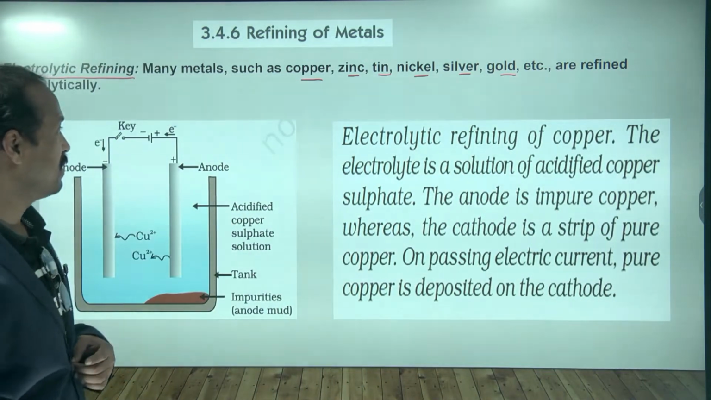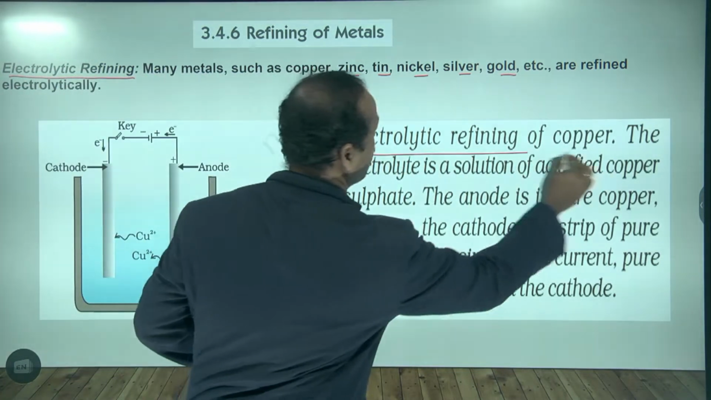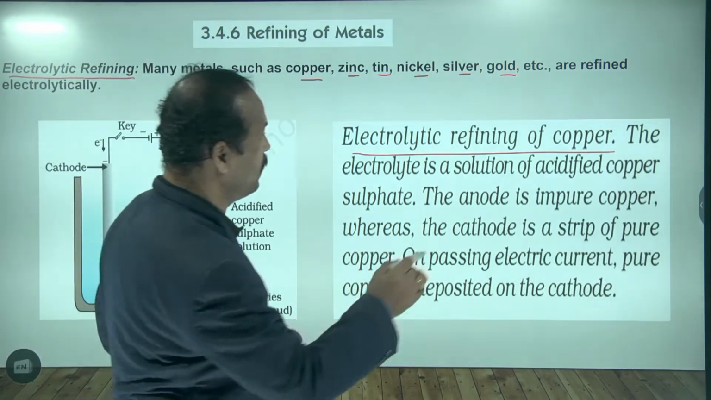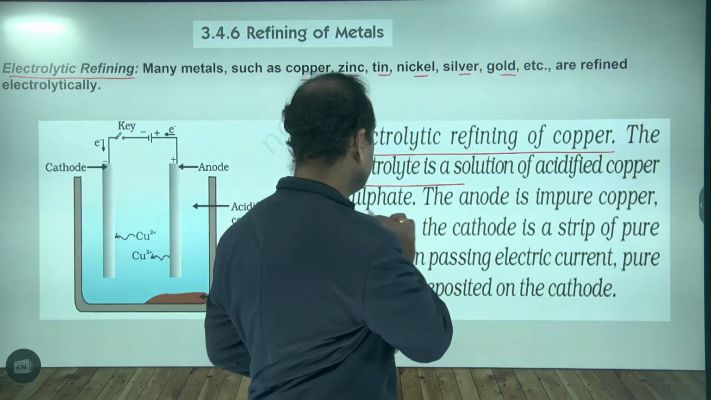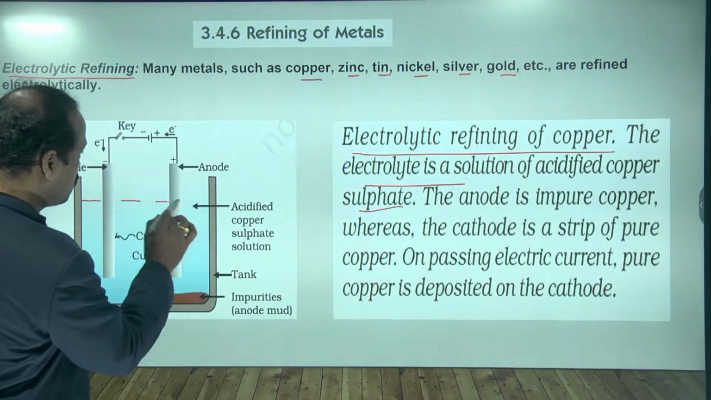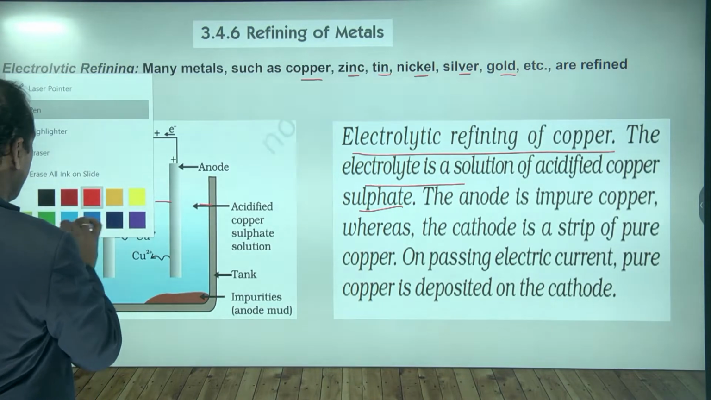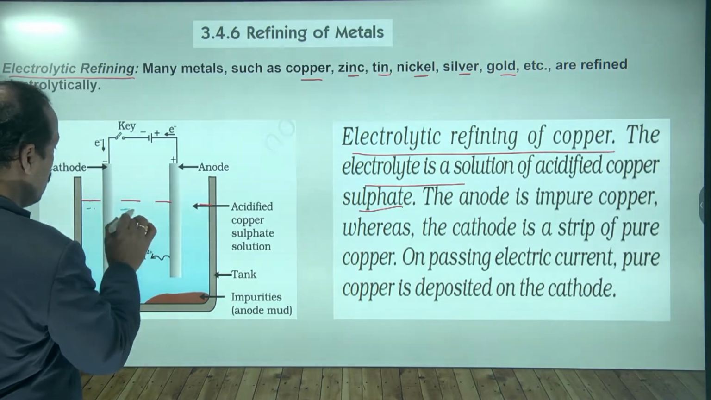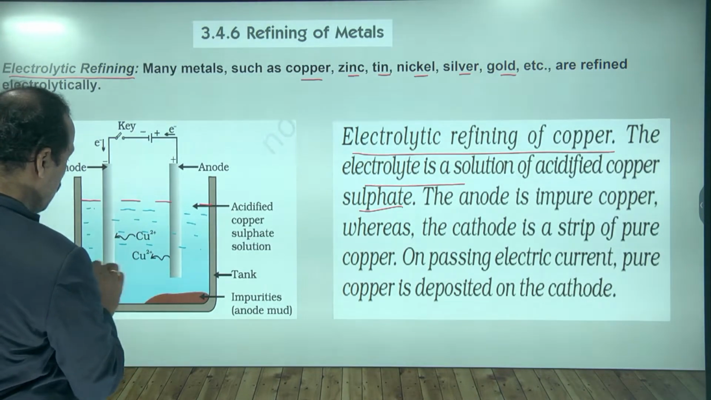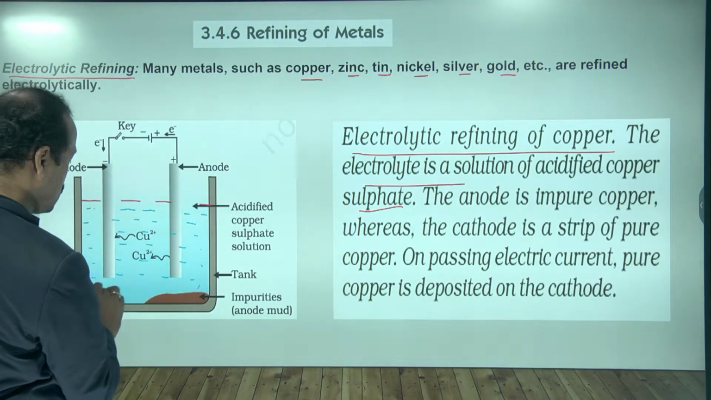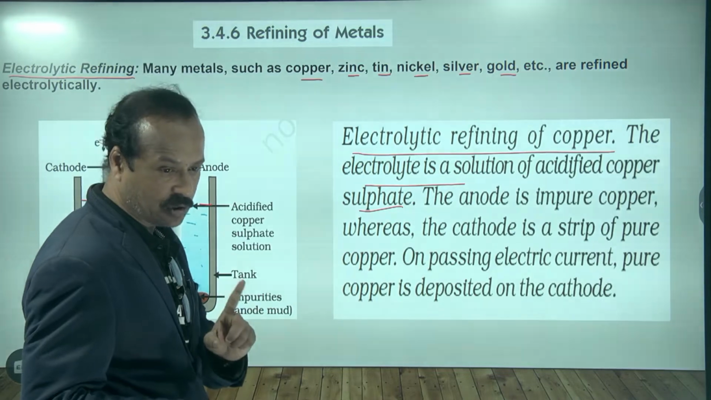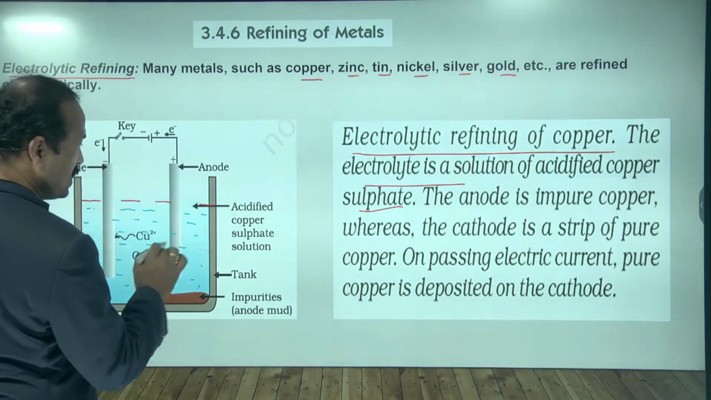Here the example given is electrolytic refining of copper. How can we purify the copper? For that, the electrolytic solution is acidic copper sulfate. You can see this blue color solution is copper sulfate solution. If you are purifying zinc, then you take zinc sulfate solution. Whichever metal you are purifying, you have to take that metal's solution.